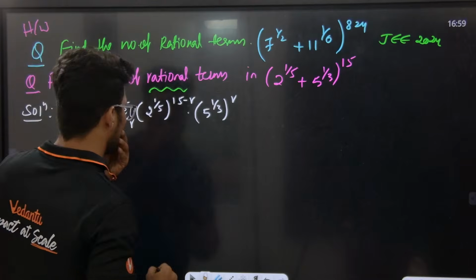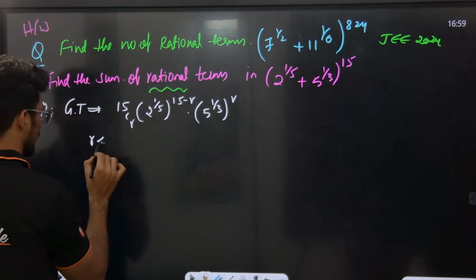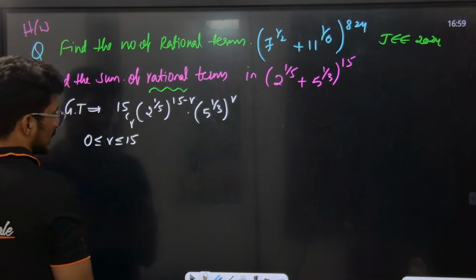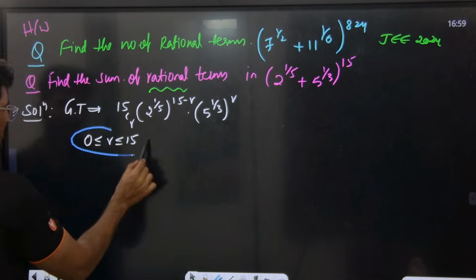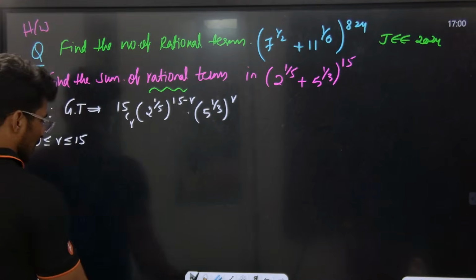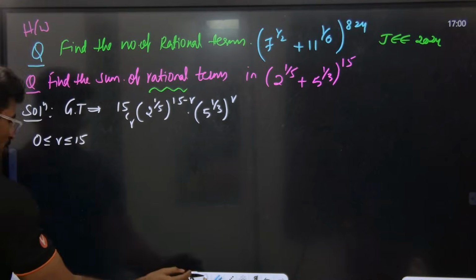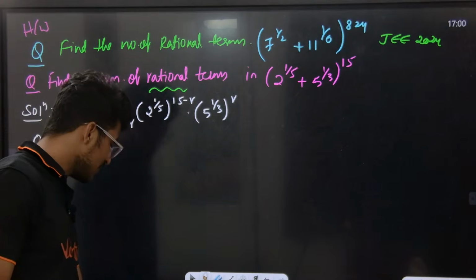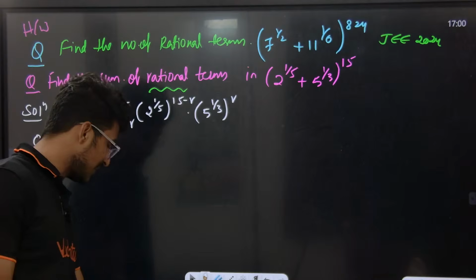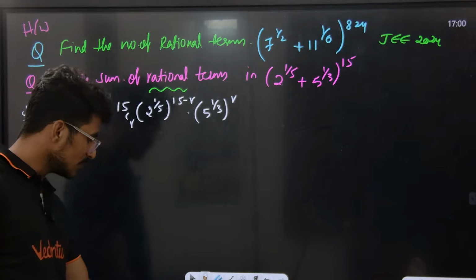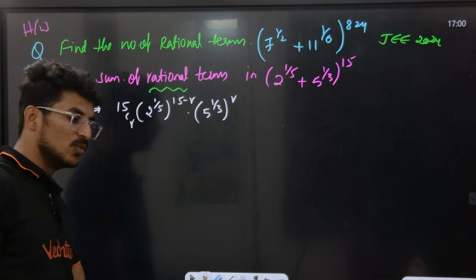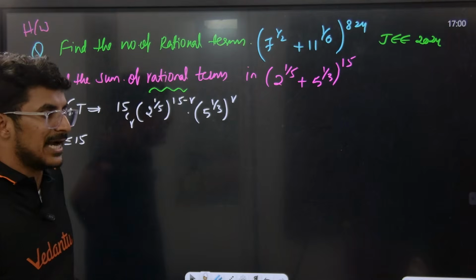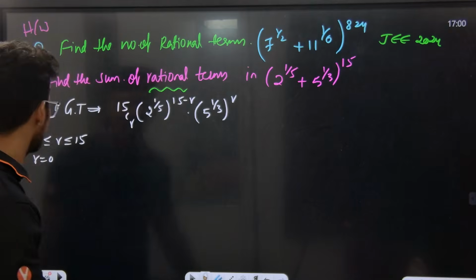Okay sir, now r should lie between what? 0 to 15, correct or not? You need to check individually now. Check all the possible values of r, from r equal to 0 up to 15. Whichever r values are giving you proper rational terms should be taken, and the remaining should be eliminated. I'll show it to you.